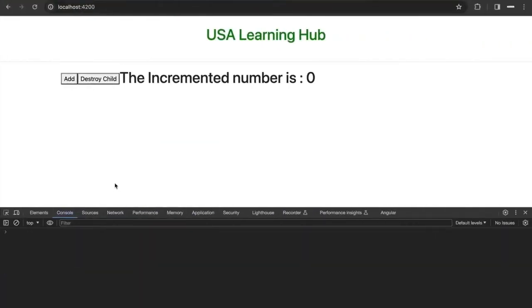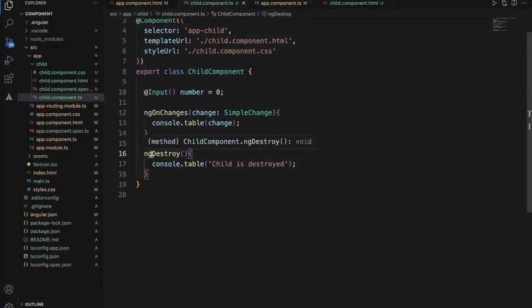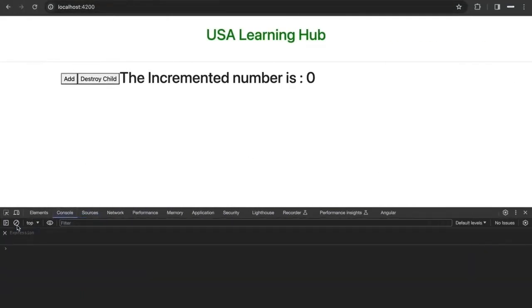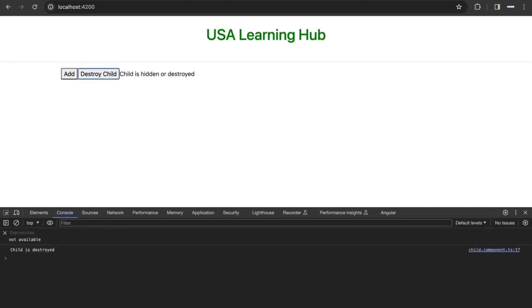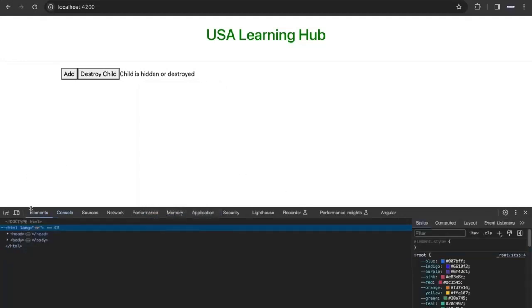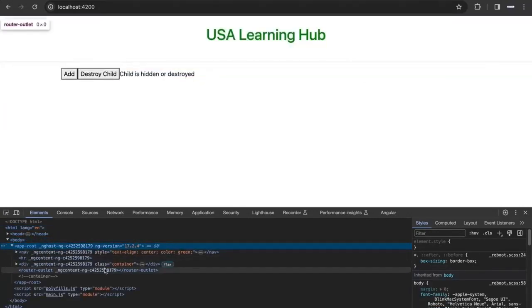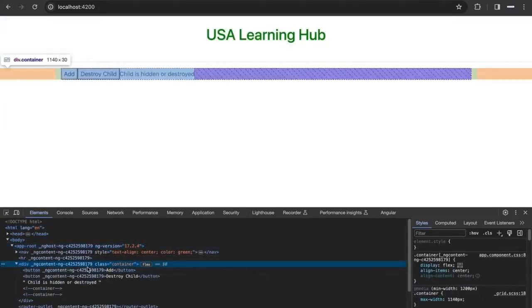Okay. Now let's see. I'm clicking destroy child. Oh, actually it is ngOnDestroy. That is a problem. Okay. Now when I click it, if you see, child is destroyed, the child is hidden from the app component. And if you see here, within the body, there is an app and there is no child at all.